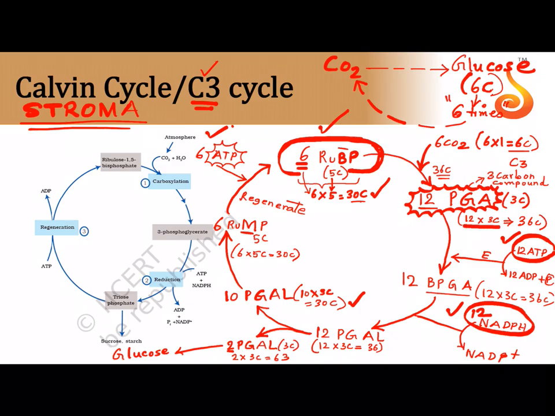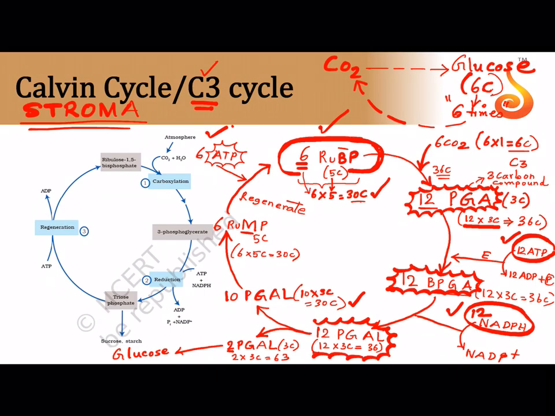12 molecules of PGA is 12 into 3, 36. That gets phosphorylated by 12 molecules of ATP into 12 molecules of BPGA that has 2 phosphate groups. Bisphospho means 2 phosphate groups. Now bisphospho gets reduced into, what does it get reduced into? PGAL, phosphoglyceraldehyde, that is also called glyceraldehyde 3-phosphate or G3P. And who is the one who is reducing it? It is the NADPH molecule.